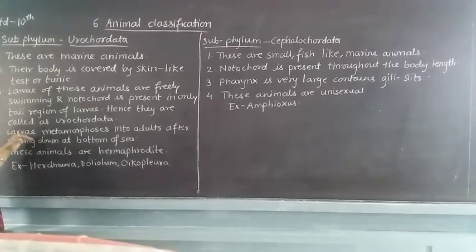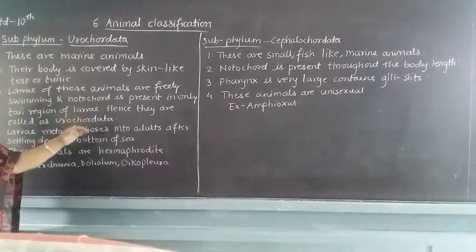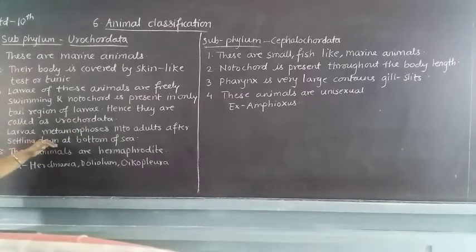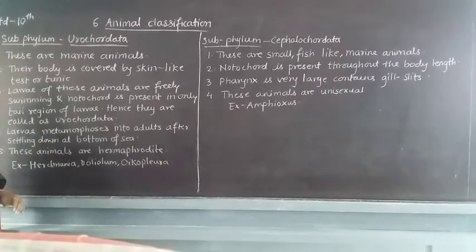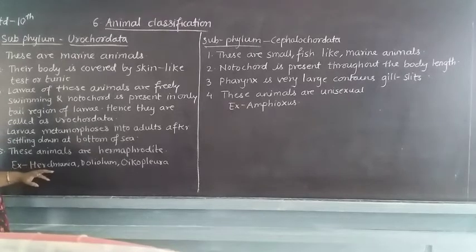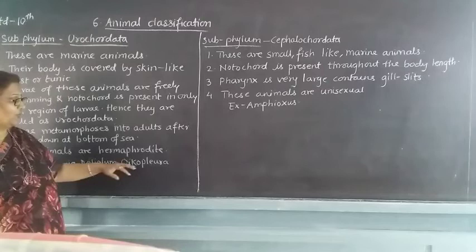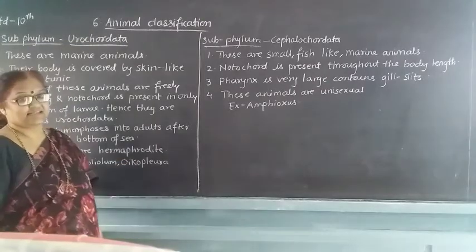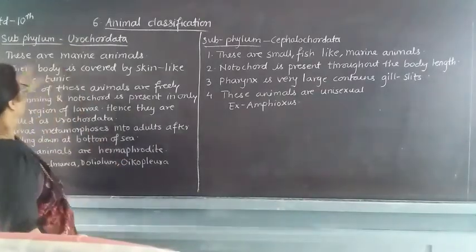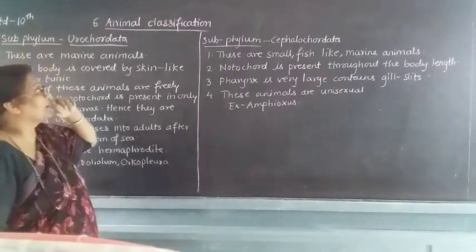In larval metamorphosis, the larva changes into an adult after settling down at the bottom of the sea. These animals are hermaphrodite, that means both sexes are present in a single animal. Examples are Herdmania, Doliolum, then Ochopleura. These are the examples of the subphylum Urochordata.